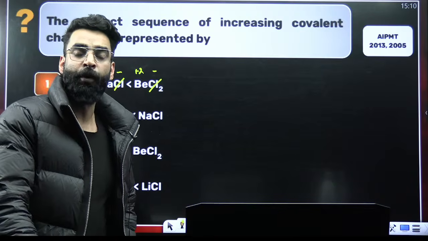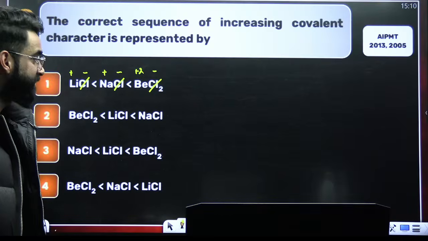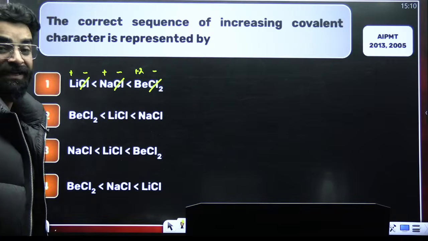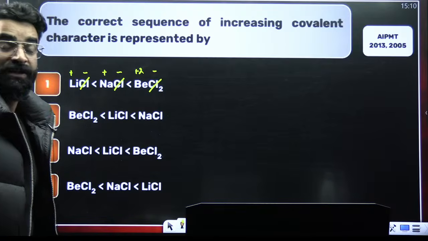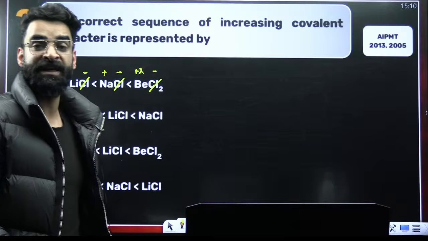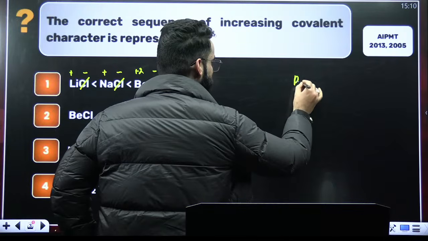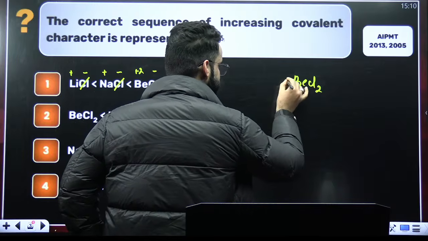Now, you know, polarizing power of the cation is directly proportional to the charge on the cation. Charge on cation is more on beryllium. More the charge on cation, more the polarizing power, and more the polarizing power, more is going to be the covalent character. So BeCl2 will definitely have maximum covalent character.